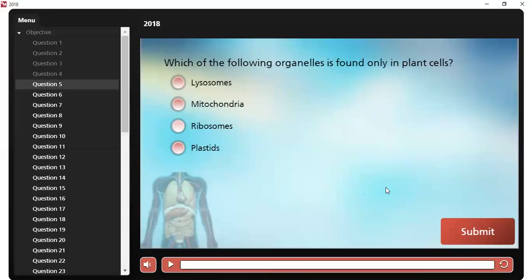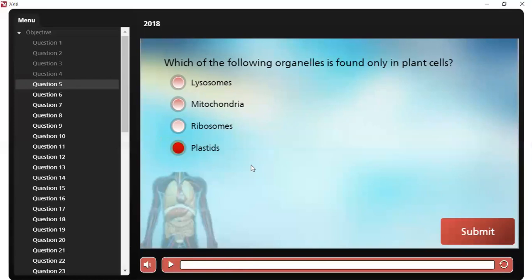Which of the following organelles is found only in plant cells? Which of the following organelles is found only in plant cells? If you don't understand, let me take it again. Which of the following is found only in plant cells? It is plastids. That's the correct answer.